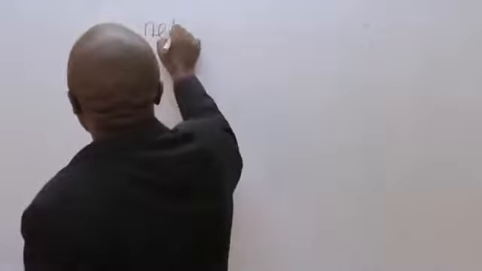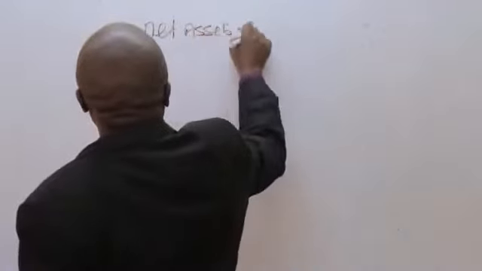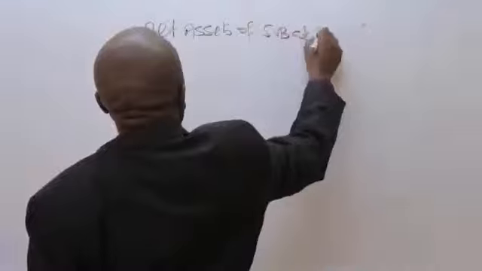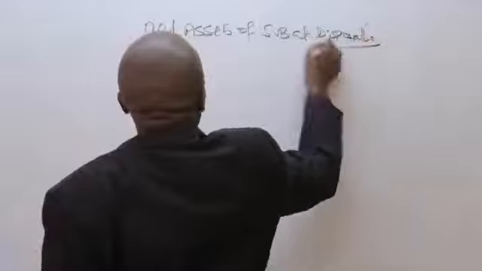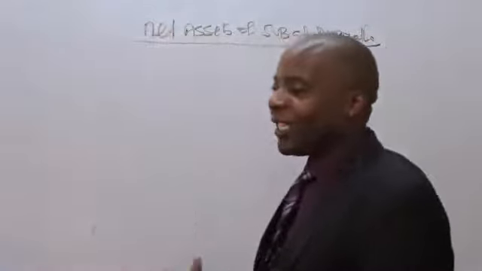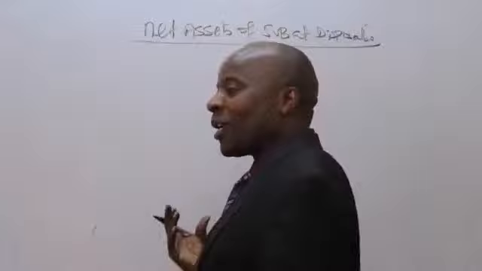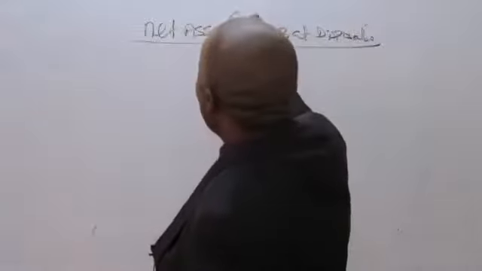Now, the very first thing that you need to do whenever a subsidiary is disposed is to give us the net assets of that subsidiary at the disposal. So the net assets of the sub at disposal, for purpose of you getting this thing very well, just know that for net assets, you're using equity.